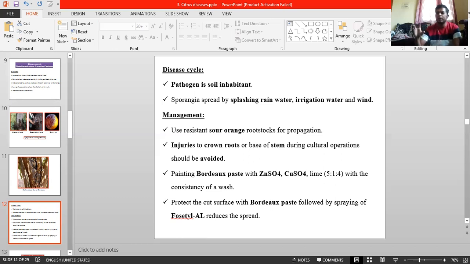Economic importance of Diplodia gummosis: it occurs commonly in almost all the citrus growing states, Andhra Pradesh, Karnataka, Maharashtra, Tamil Nadu, UP, Himachal Pradesh. So almost all of them have it, and it is common. Remember, Batavian oranges are the most susceptible, along with mandarins and lemons. Batavian oranges, mandarins and lemons are the most susceptible to Diplodia gummosis. Okay, this much about Diplodia gummosis economic importance.